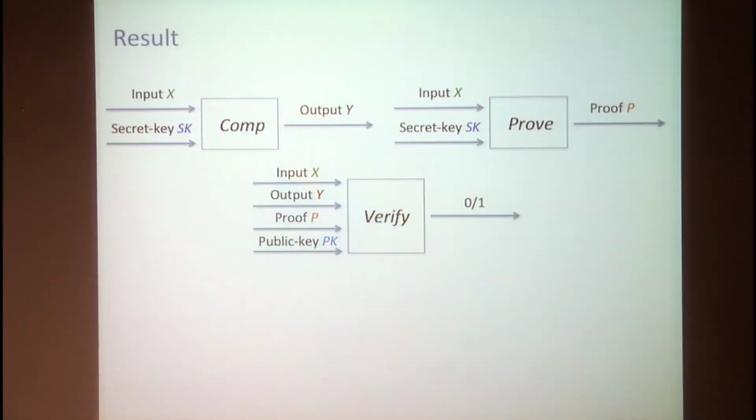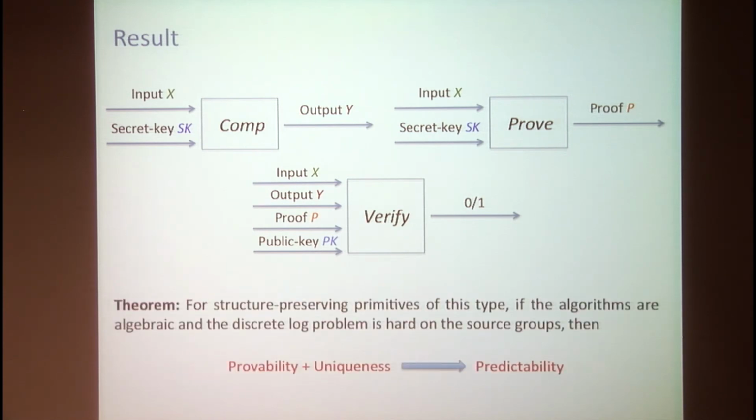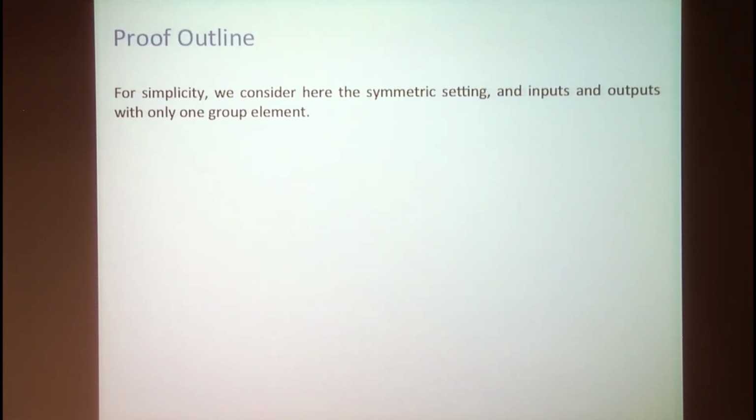So let's come back to the result. We consider some primitives that have computation, proof, and verification algorithms as before, and we prove the following. If the scheme is structure-preserving and has algebraic algorithms, and the discrete log problem is hard in the source groups, then if it meets the provability and uniqueness requirements, this already implies that the output is predictable. For simplicity and clarity of presentation, in this outline of the proof, we only consider the symmetric setting and inputs and outputs that are a single group element, but this can be extended to the other case as well.